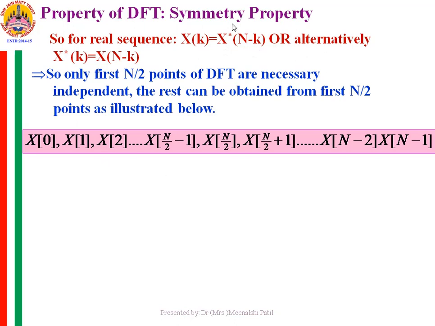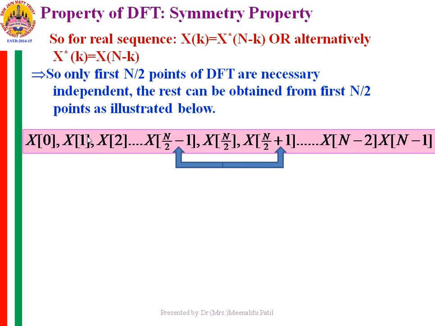For example, if k is equal to 1, then X of 1 is equal to the conjugate of X of N minus 1. So X of 1 and X of N minus 1 are conjugate pairs of each other. If you substitute k equal to N by 2 minus 1 in this equation, you will get X of N by 2 plus 1. So that indicates that X of N by 2 minus 1 and X of N by 2 plus 1 are conjugates of each other.